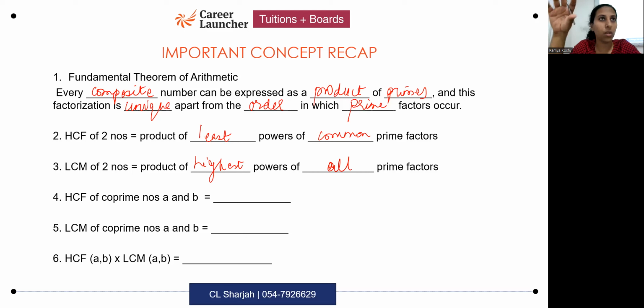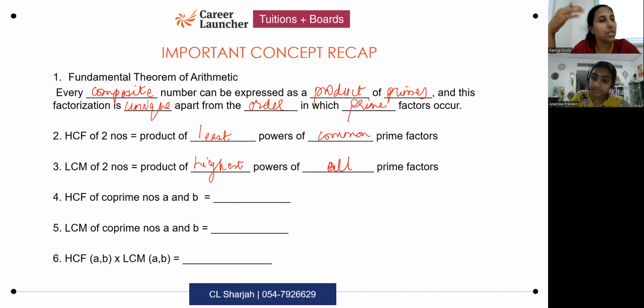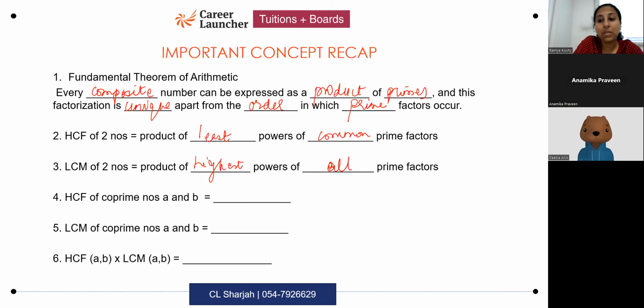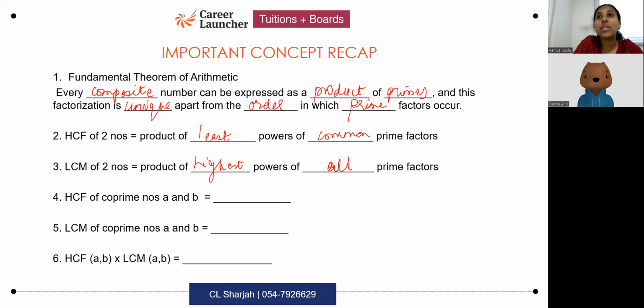This is important for certain questions and even when you're factorizing and finding the HCF and LCM, you need to keep this rule in mind. Okay, HCF of coprime numbers A and B. What is the highest common factor of coprime numbers? What do you mean by coprime numbers?